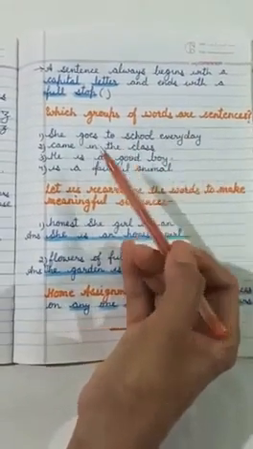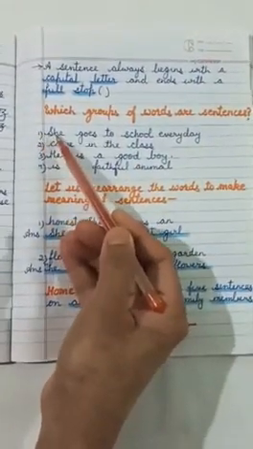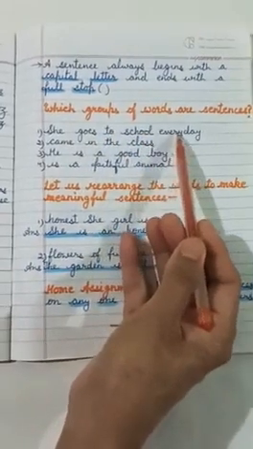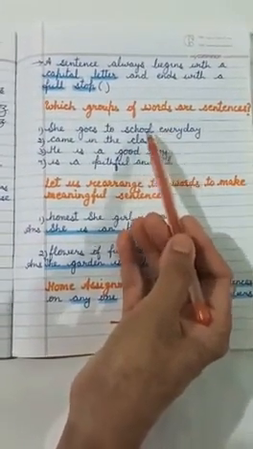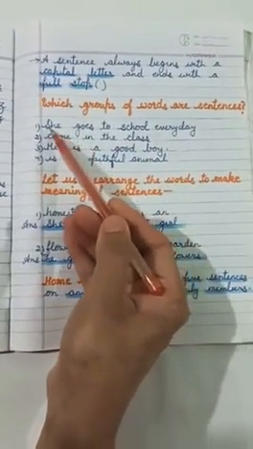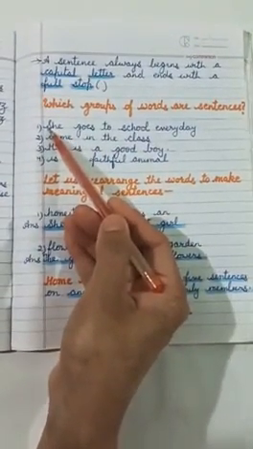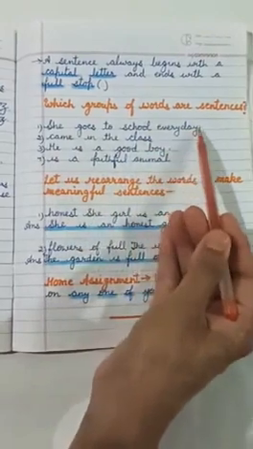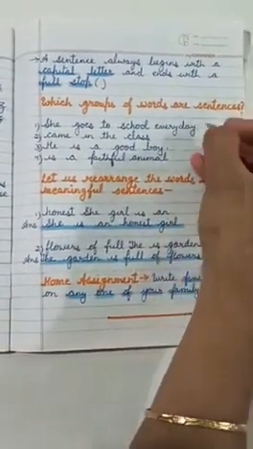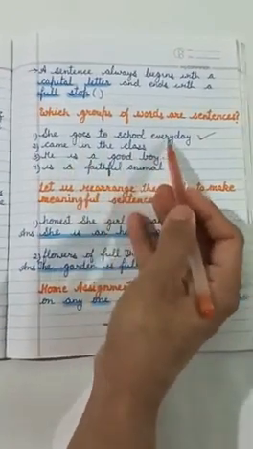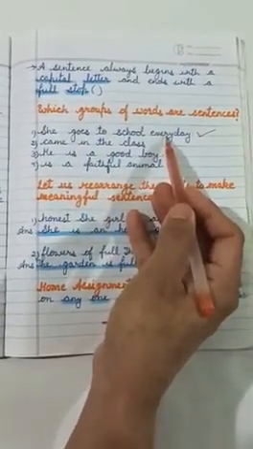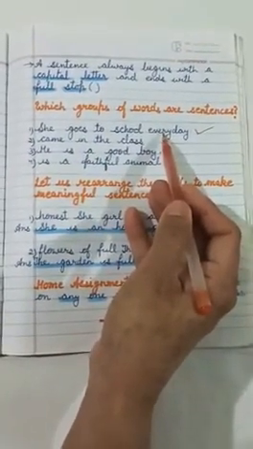Let's find out. First one is, she goes to school every day. Now, is it a sentence or not? Yes, it is beginning with a capital letter and ending with a full stop. Yes, it is a sentence and moreover, it has a complete meaning. So, it is a sentence.